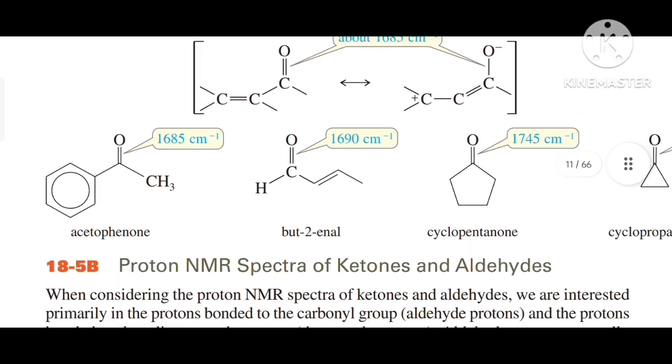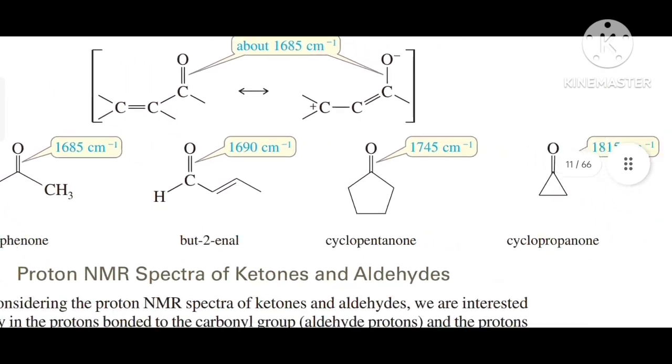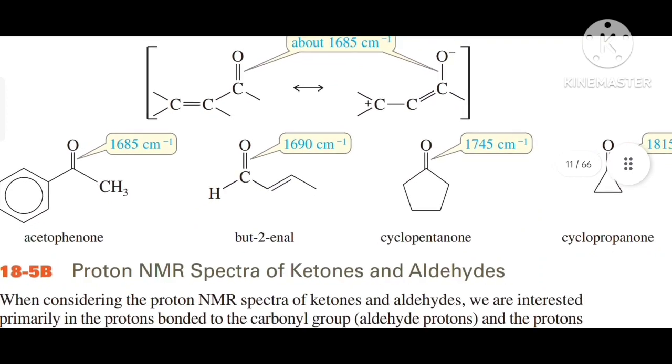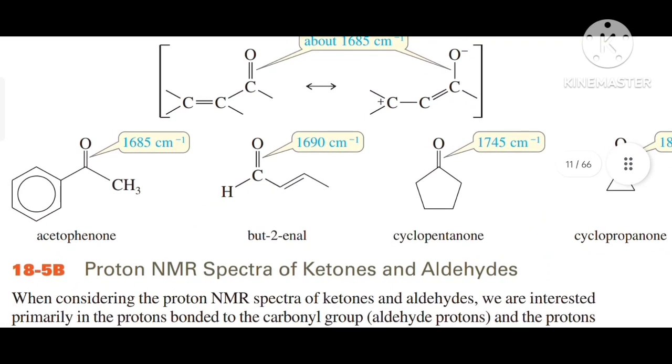So there are some examples given in this slide. The first example is acetophenone, and its stretching frequency is 1685 cm⁻¹. Another is butenone, and it has a stretching frequency of 1690 cm⁻¹.